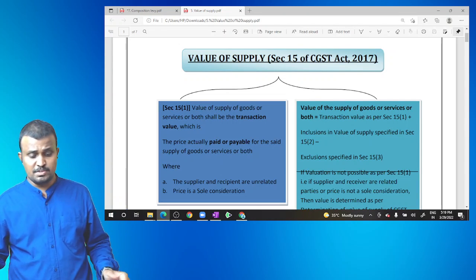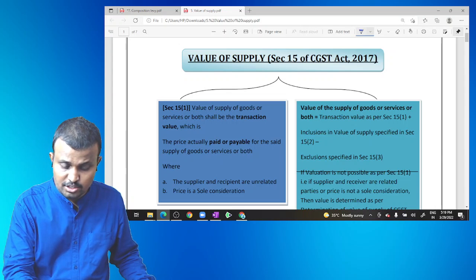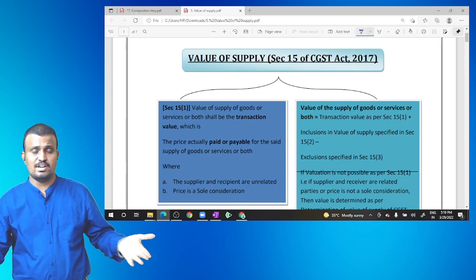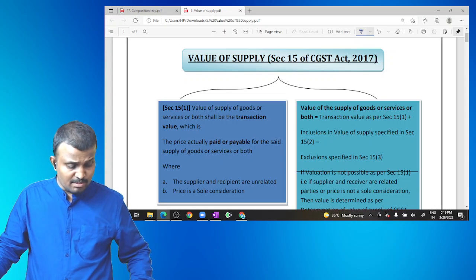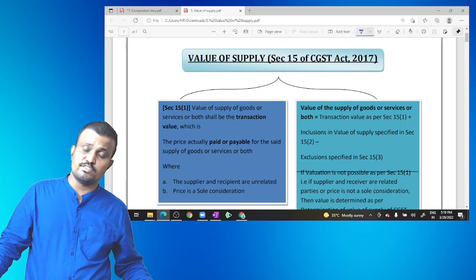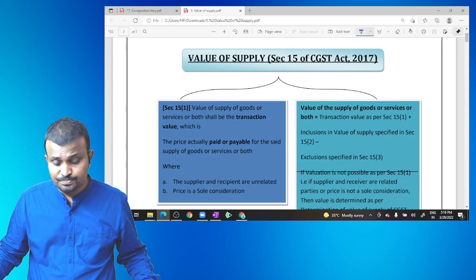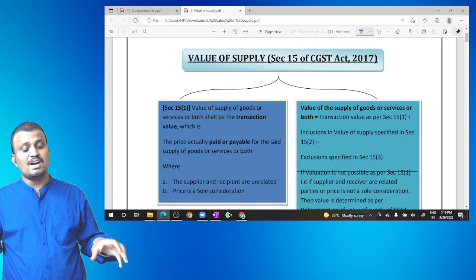So back to the next chapter, the value of supply. So calculation of values. In the previous sessions, we already discussed the time of supply and composition scheme, etc. Then coming to section 15 of the CGST Act 2017, which is nothing but the value of supply. So what is meant by the value of supply?